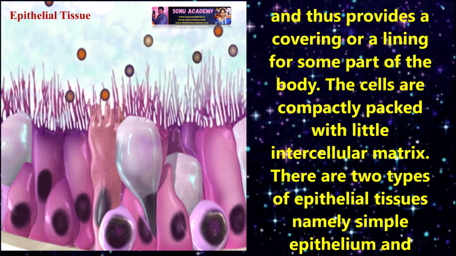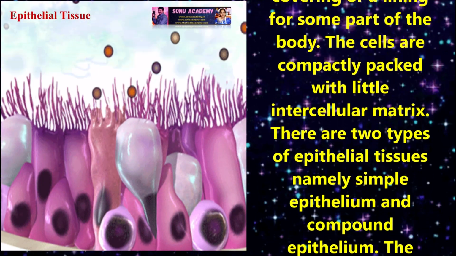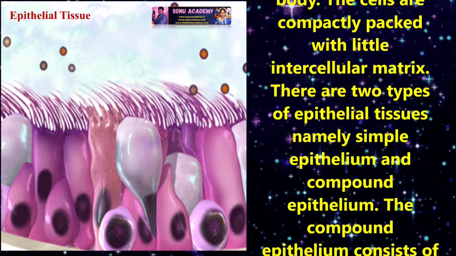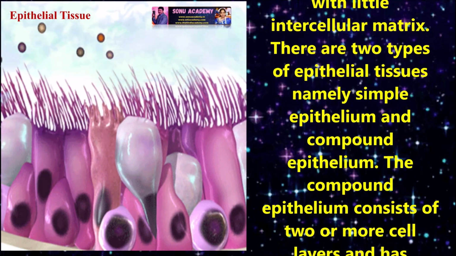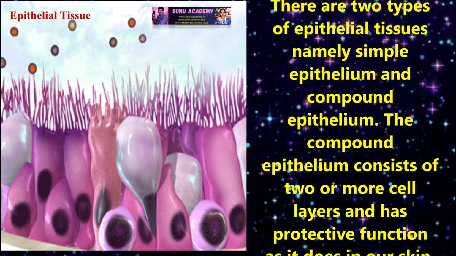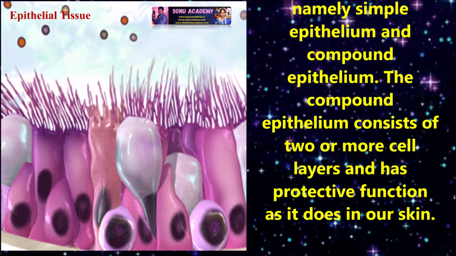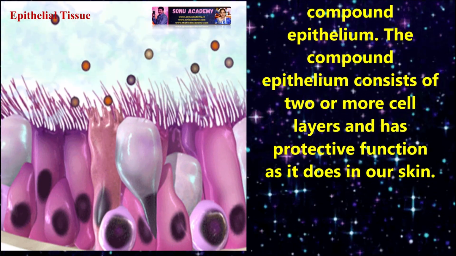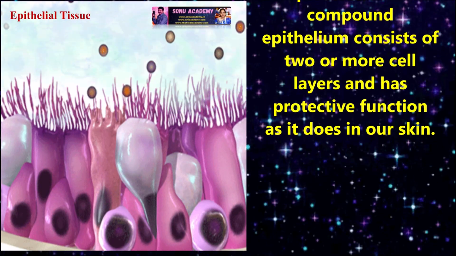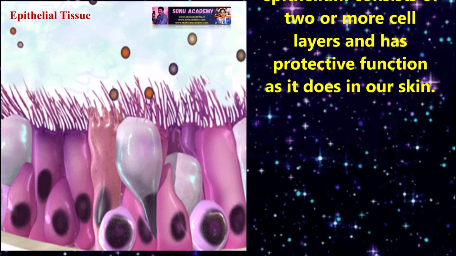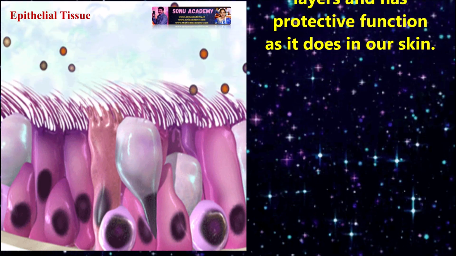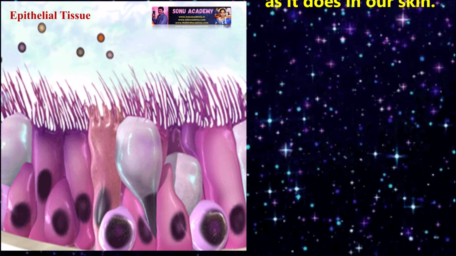The cells are compactly packed with little intercellular matrix. There are 2 types of epithelial tissues, mainly simple epithelium and compound epithelium. The compound epithelium consists of 2 or more cell layers and has a protective function, as it does in our skin.